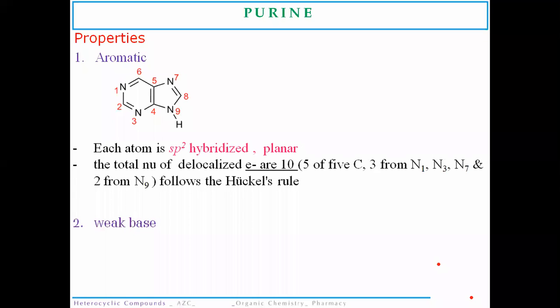In spite of the presence of pyrimidine and purine rings in the structure, it acts as a weak base.